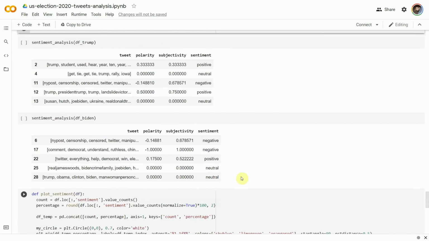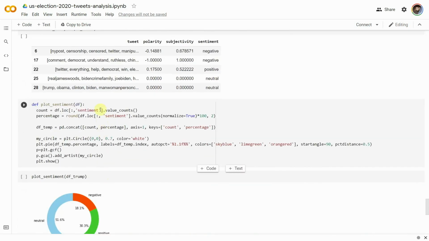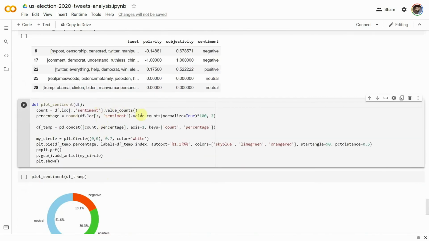Now that the sentiments have been calculated for all the tweets, we define another function named plot_sentiment to visualize the overall tweet sentiments for both the presidential candidates. This function counts the tweets for all three sentiments, calculates their equivalent percentage, and concatenates them into a temporary data frame called dftemp, which is then used to plot a pie chart in the subsequent code block.